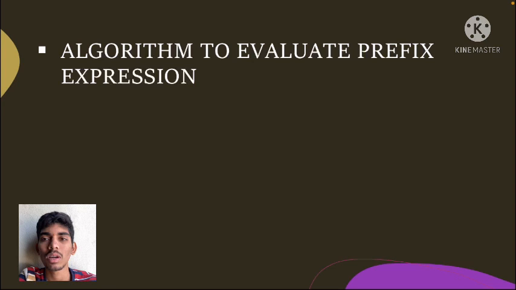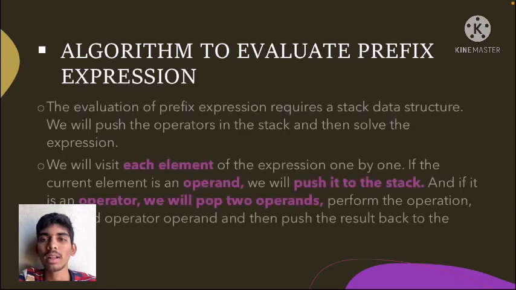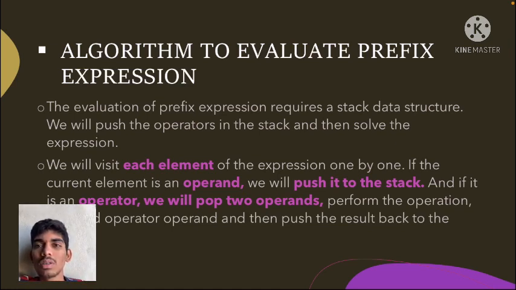Now let us discuss the algorithm to evaluate a prefix expression. The evaluation of prefix expression requires a stack data structure in which we will push the operands and then solve the expression. During this process, we will visit each element of the expression one by one.